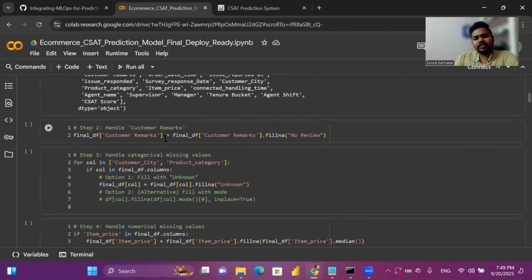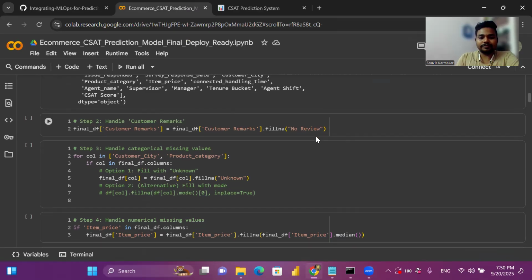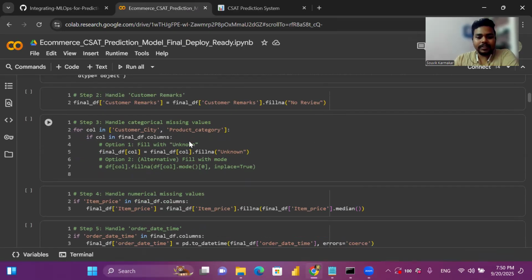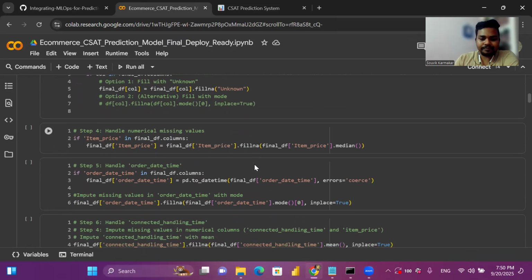And for the customer remarks, there are numerous null values over there. So we have filled them with "no review", meaning where the blank rows are present, we assumed that the customer has not added remarks. Here also, for customer city and product category, wherever the missing values are, we have filled with "unknown".